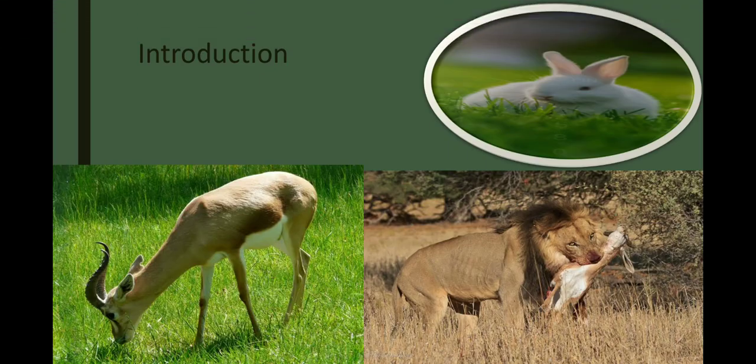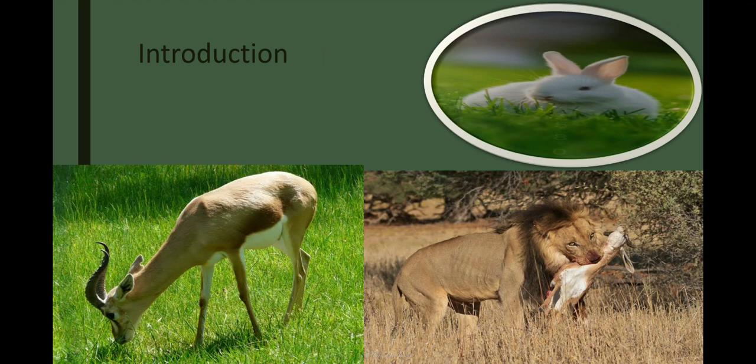The next slide is the introduction of this chapter. We can see here the deer eats grass, the rabbit also eats grass and carrots, and a lion eats a deer and some other small animals.